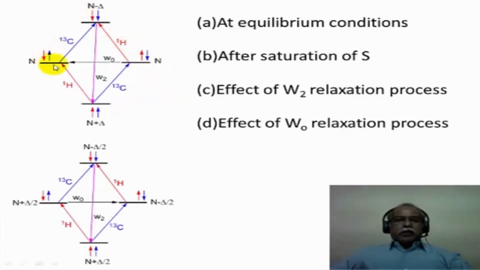You distribute equally n number of spins in all the levels, except in the ground level you have a slight excess of population which is indicated by delta, and there will be a small population deficiency in the excited state which is n minus delta, whereas the other two energy levels have a population of n each. So you can see that the population difference between these two states is delta, these two states is also delta. The population difference between these two states is also delta, and these two states also delta.